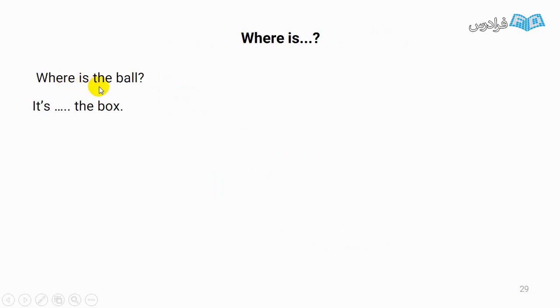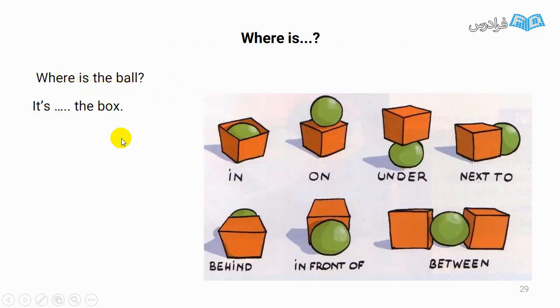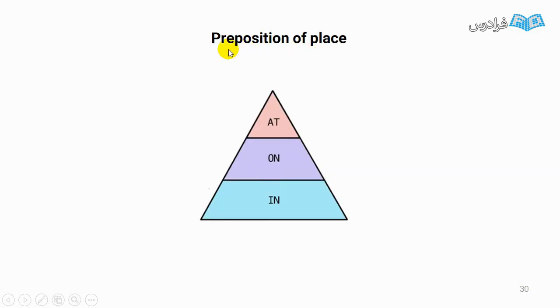Now, where is the ball? Look at the picture. It's in the box. It's on the box. It's under the box. It's next to the box. It's behind the box. It's in front of the box. It's between the boxes.